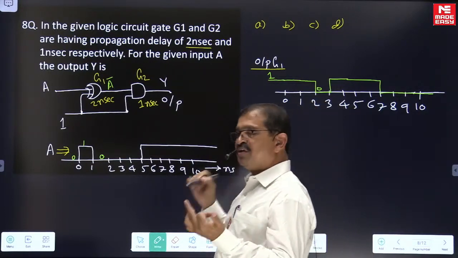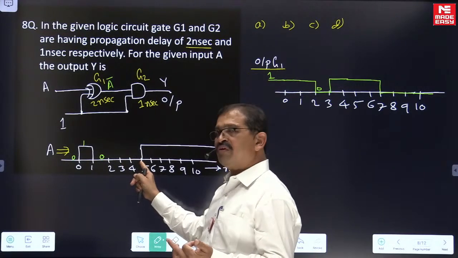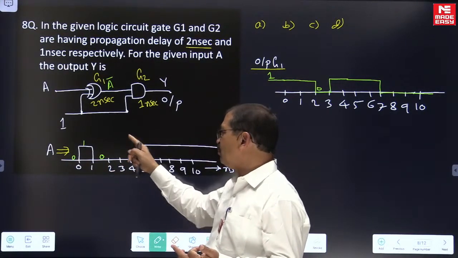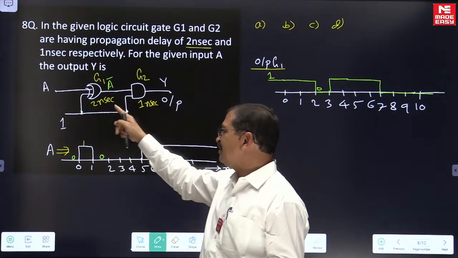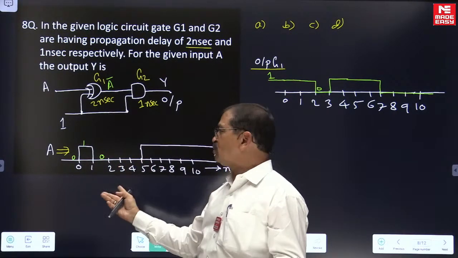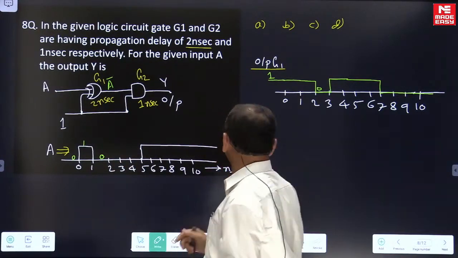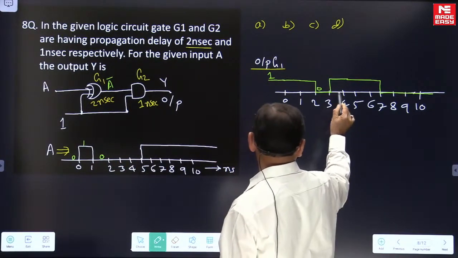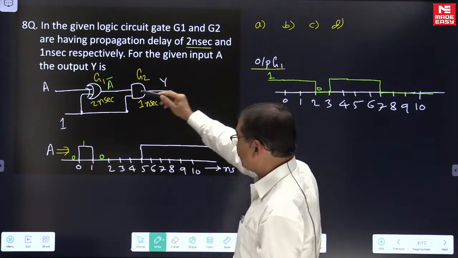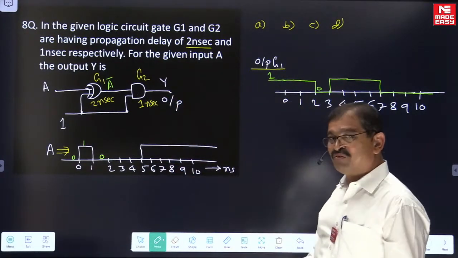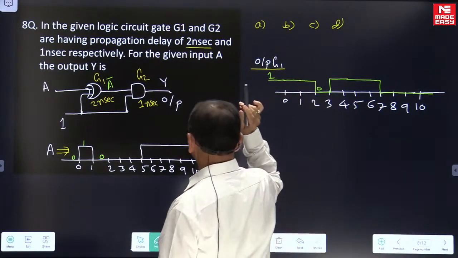You can think even here also a cross check something like this. 1, 2, 3, 4. For 4 nanoseconds, we are having input A as 0. If we are limiting our discussion only to this part, the gate G1 output will be 1 for these 4 nanoseconds. You can check, is it true or not? 1, 2, 3, 4. So for these 4 nanoseconds, the output of the gate G1 is 1. Of course, it is right. So this is the output from the gate G1.